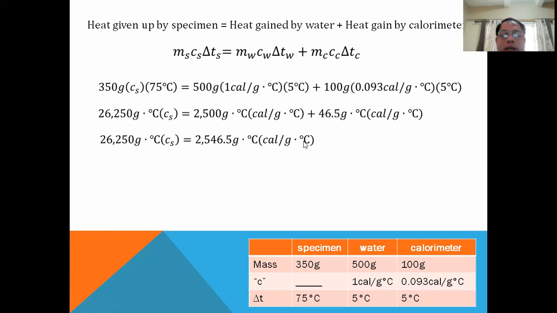If you look at the units, we combine all these together, that is calorie per gram per degree Celsius, so the grams cancel out, and the value on the right side is simply calorie.